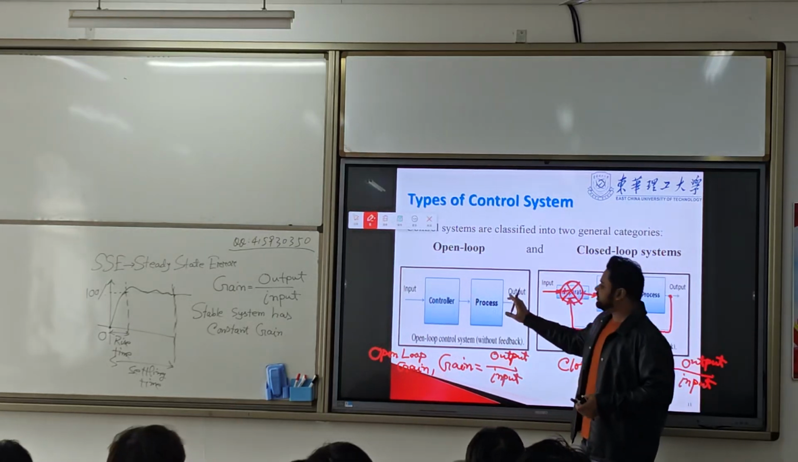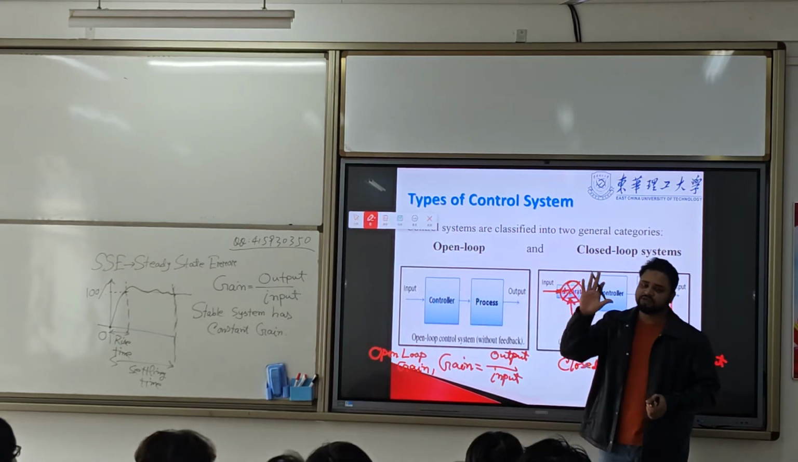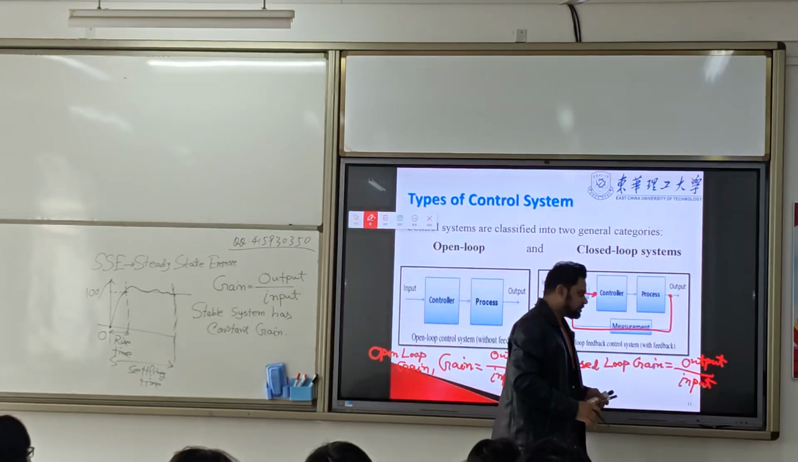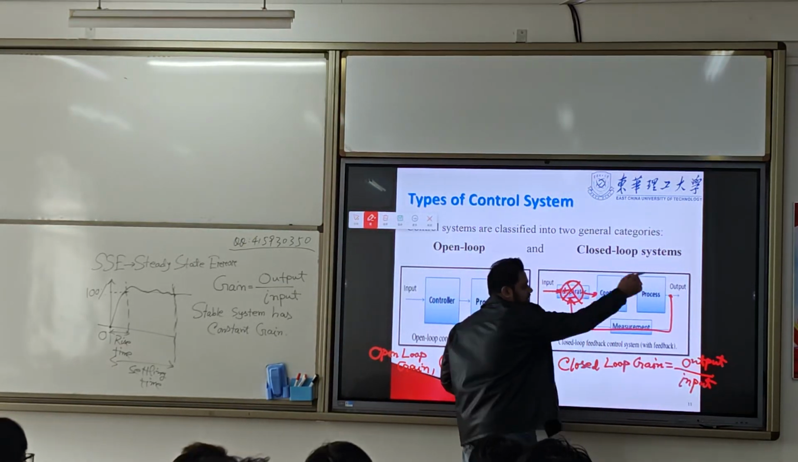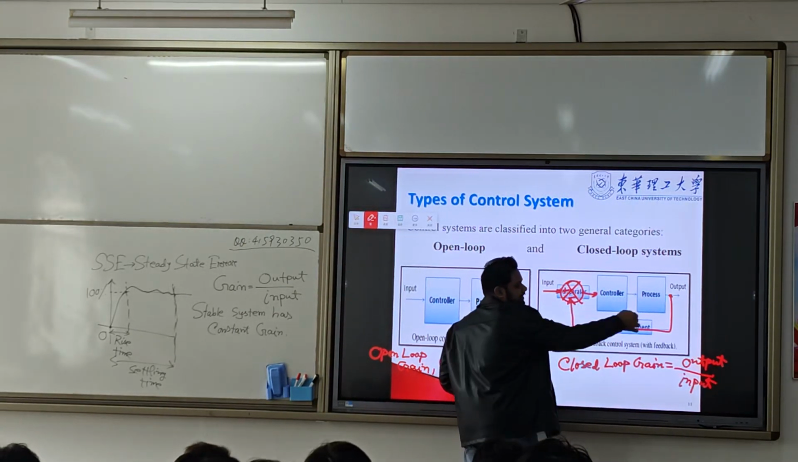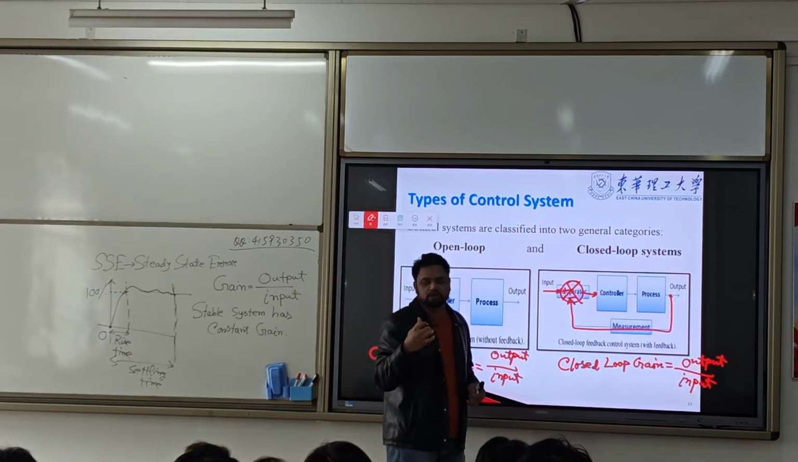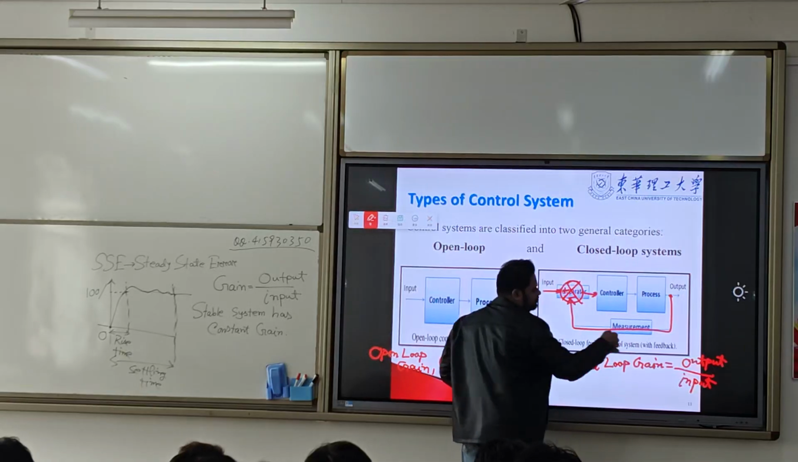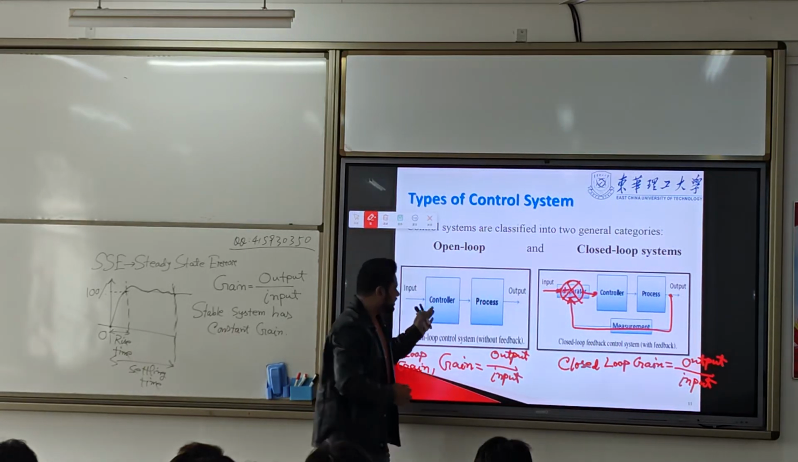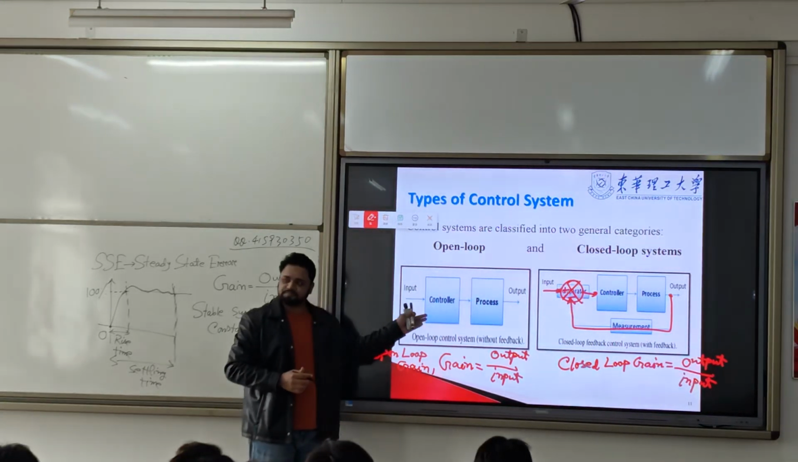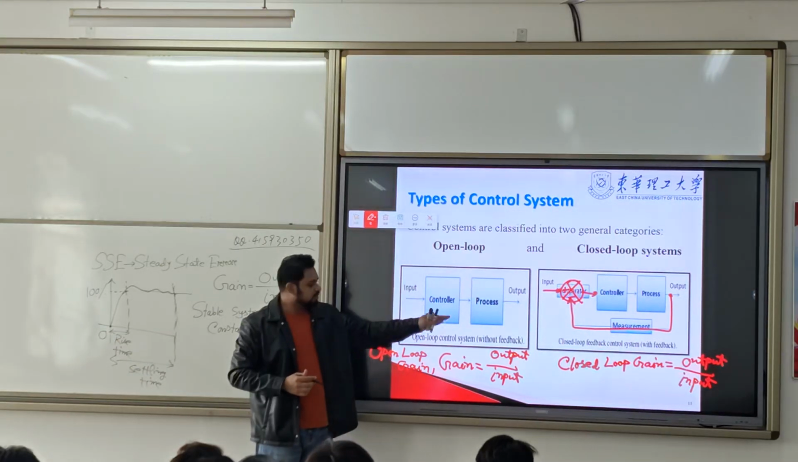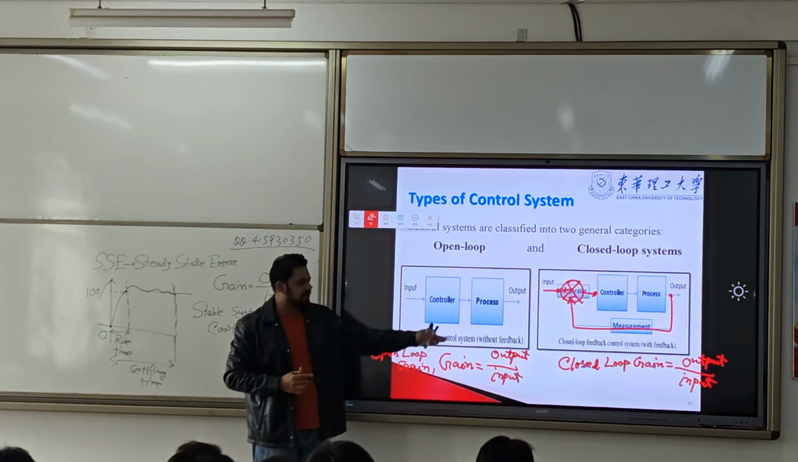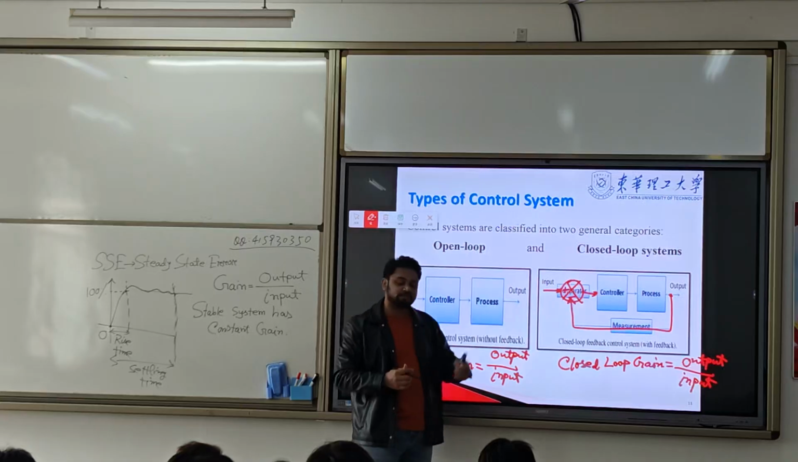Because we are not using a feedback here, that's why we call it open loop. We are using a feedback here, you see, it is a closed path. That's why we call it closed loop. Because it is a loop, and this loop is closed. Here we don't have any loop. It is open. That's why we call it open loop system. And because of this, we call it a closed loop system.